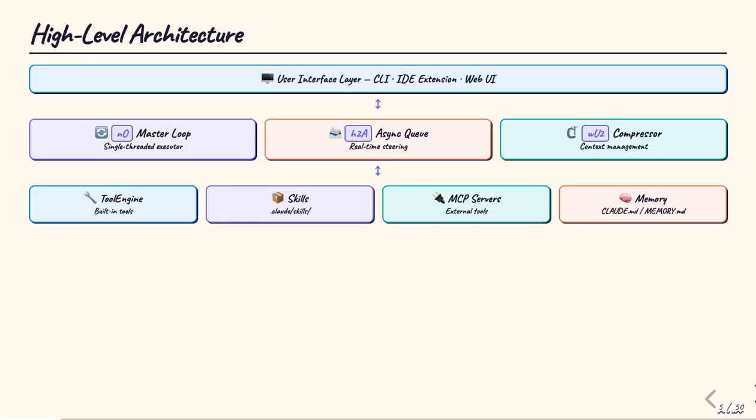Looking at the full system from the top down, users interact through a CLI, IDE extension, or web interface. Below that sits the core scheduling layer, the NO master loop, and the H2A async queue. The operational layer handles tool routing and context compression. And at the bottom, the agent can reach built-in tools, skills stored in the .claude directory, MCP servers for external integrations, and the memory system through CLAUDE.md and memory.md files. Every layer communicates through text-based interfaces, keeping the architecture universal and debuggable.